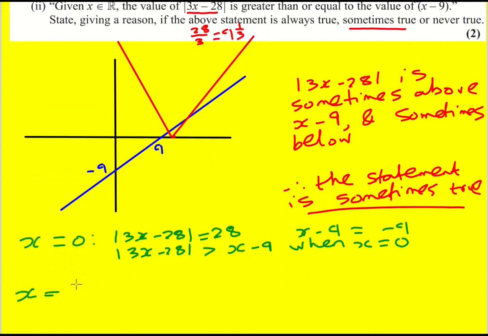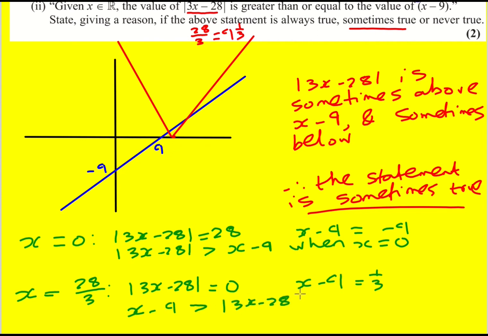So x is equal to 28 over 3, then 3x minus 28 would actually equal 0. X minus 9 would then equal a third. So x minus 9 is greater than the modulus of 3x minus 28 when x equals 28 over 3, and therefore the statement is sometimes true.